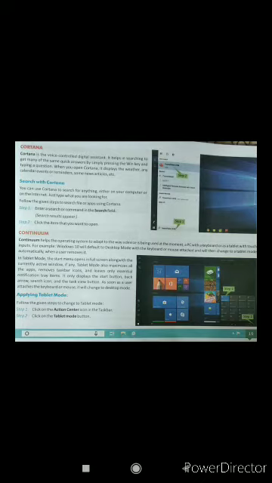Now, what is Continuum? Continuum helps the operating system adapt to the way a device is being used at the moment, as a PC with a keyboard or as a tablet with touch inputs. So it gives you options depending on what you have connected, the computer, keyboard and all. It will show as a tablet or handheld PC.